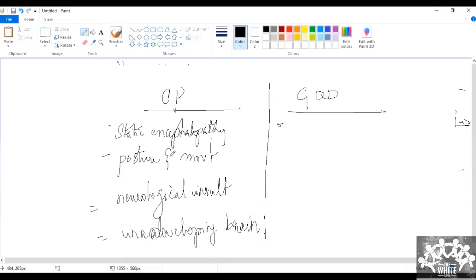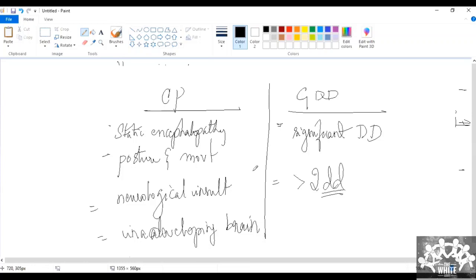So what is GDD? I think I have mentioned the GDD definition in the beginning. What is the definition of GDD? If there is more than 2 standard deviation delay from the norm in the developmental domains, significant developmental delay in more than one, that is, two or more developmental domains.